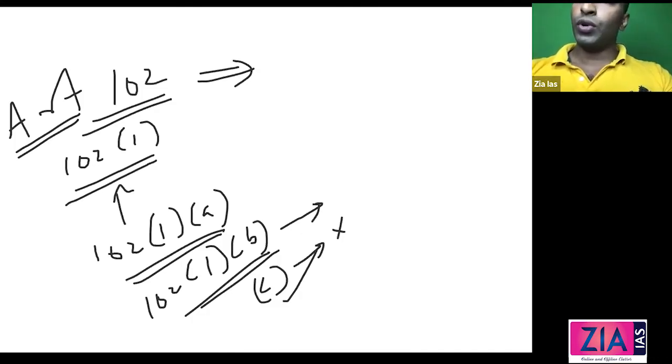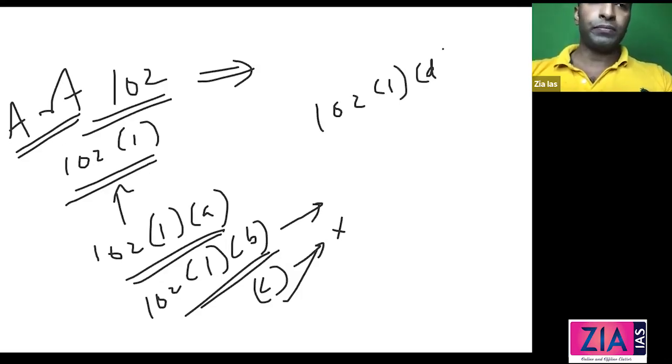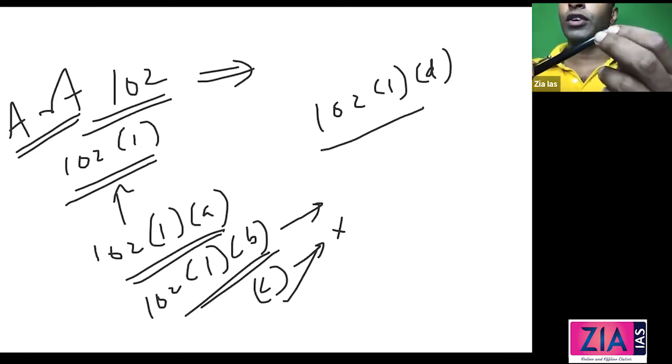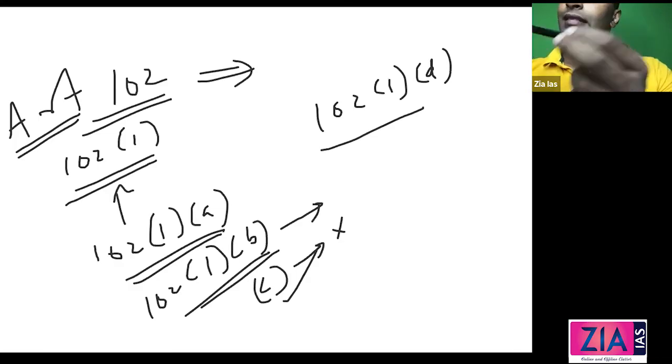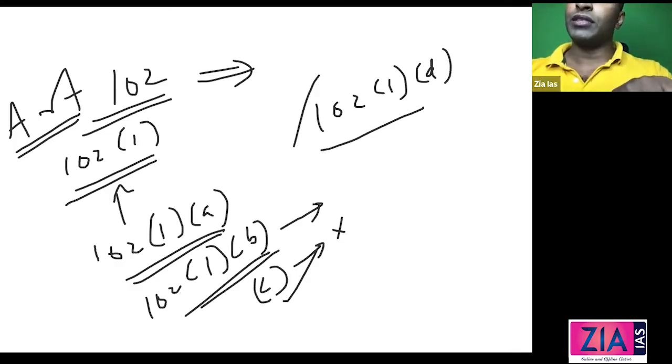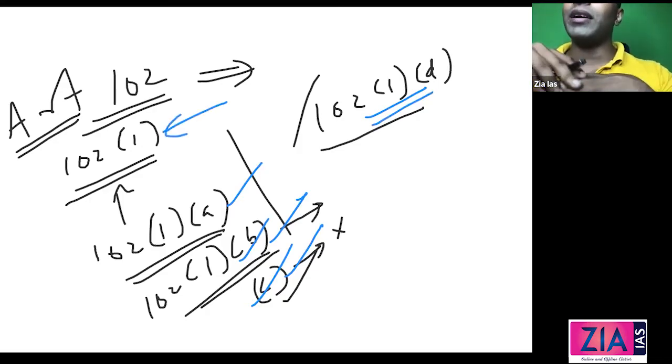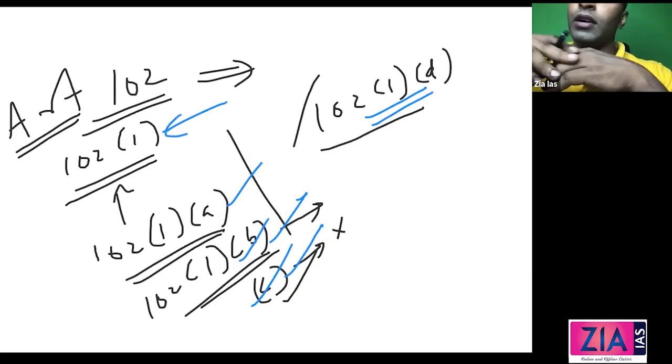Next one, 102, Clause 1, Subclause D, will be disqualified by the president if he is not a citizen of India. Guys, no need to remember these articles, but I'm just telling you, and seeing these anyway, you will come to know this. Office of profit, you know, insolvency, you know, right? Then unsound mind, you know, non-citizen, obviously, and then Election Commission recommendation. There is nothing which is difficult here, but just write it down.